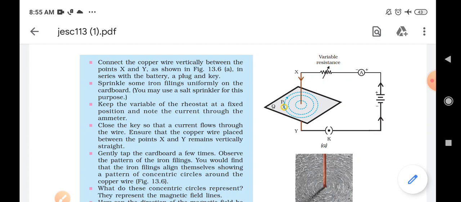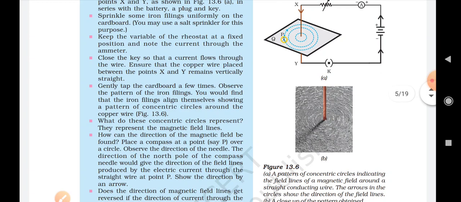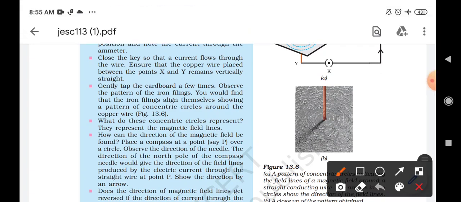So how will we come to know that the magnetic field is produced? For that, the cardboard which we had taken is fixed, and in it the thick wire is present through which the current is moving. So when we sprinkle iron filings uniformly on the cardboard and gently tap it, we will find that there is a formation of a certain shape, or a kind of pattern, and that pattern is of concentric circles around the copper wire. So this is the concentric circle. It's a kind of circle around the copper wire.